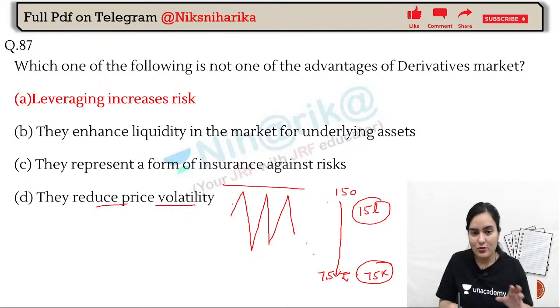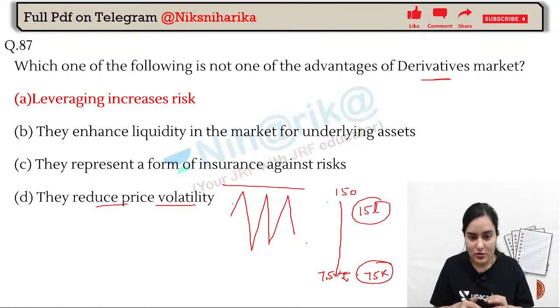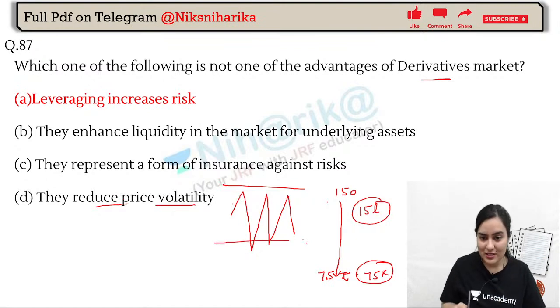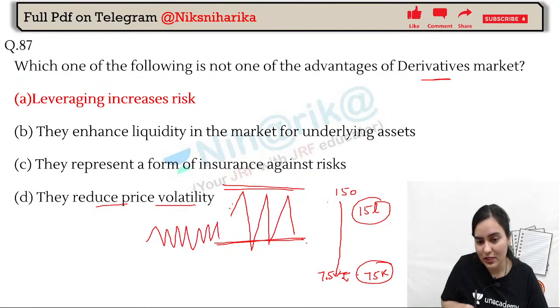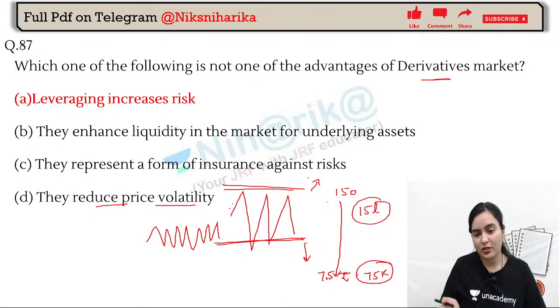So in the derivative market, it actually reduces the volatility because it creates price bands, that yes, the prices will go between these bands only. It cannot go below this band or above this band like cryptocurrency rates, because it is a derivative market.